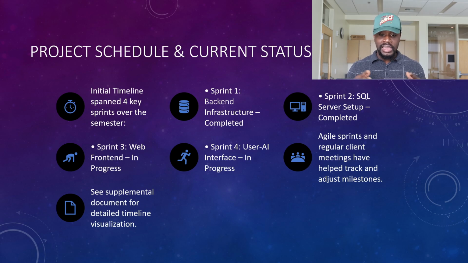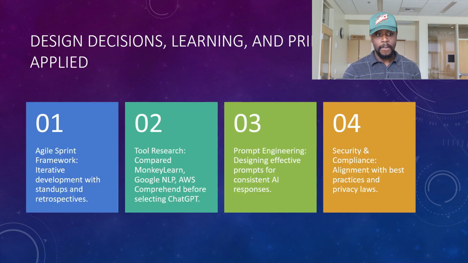Sprint 2 was the SQL database, which is also complete. And the next one is the AI interface, which we are working on as of now. And we've had regular meetings with our clients to share milestones and to make sure everything is on track. So we've been constantly in contact with our team at Ovation to make sure that everything is nicely done.